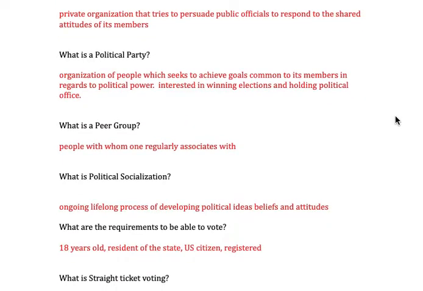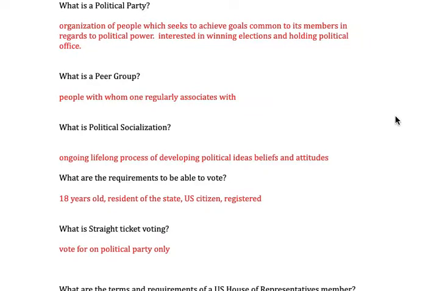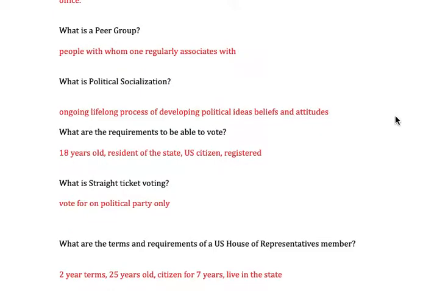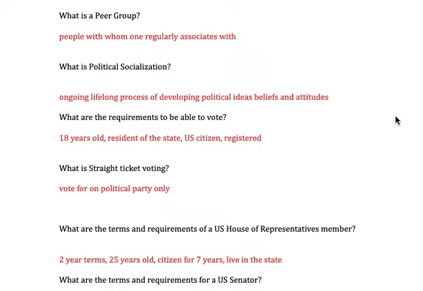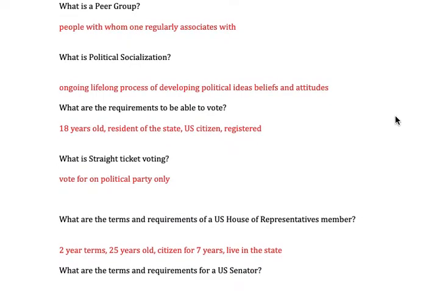A peer group is those who you associate with on a regular basis. We talked about political socialization, so that's that process of developing your ideas. Again, number one factor of political socialization is your family. Requirements to be able to vote in the United States: 18 years old, being a resident of the state, U.S. citizen, you must register. When you're voting, you could straight ticket vote, meaning you're voting for just the political party and that's it.